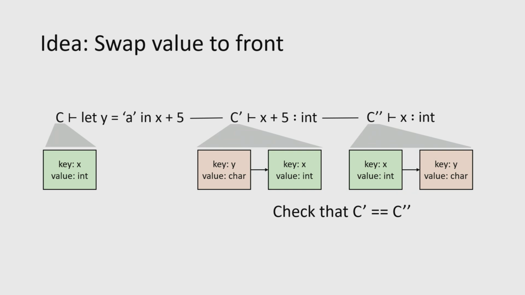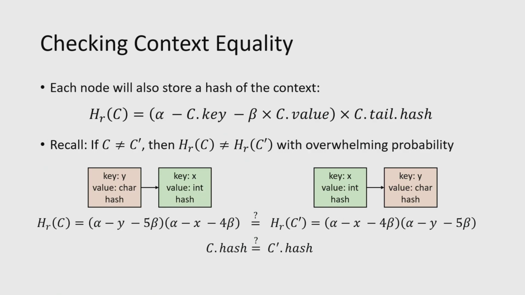And now what do we need to do? We need to check, does c prime equal c double prime? Are these lists equivalent except for ordering? Well, luckily for us, we just talked about a nice argument where we can check if two things are permutations of each other. So we're just going to use the exact same hash function that we did before. Now our linked list will also carry with it a hash, which is this special hash function of all of the elements in the list. That way, when I actually want to check if these contexts are equal, all I have to do is check if these hashes are equal. And so this becomes very inexpensive.